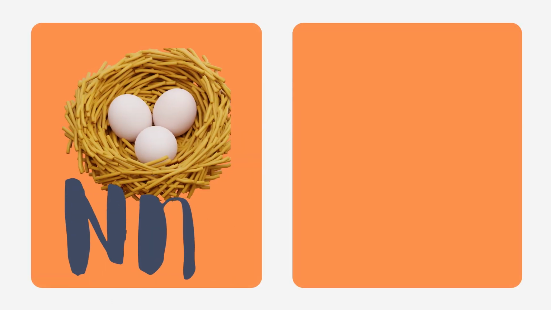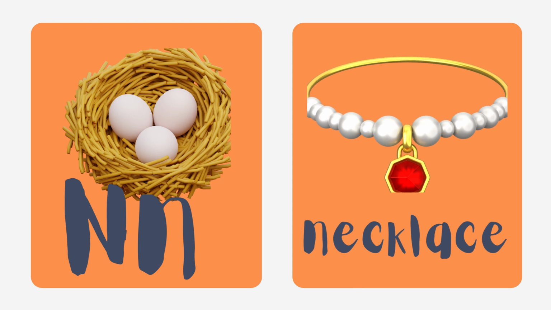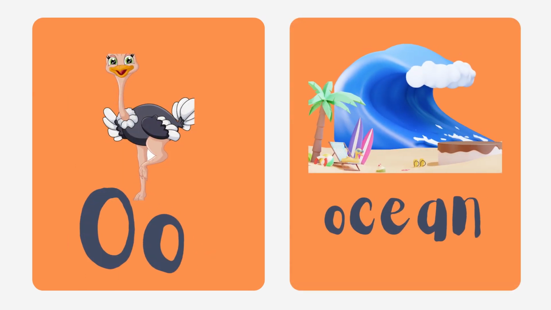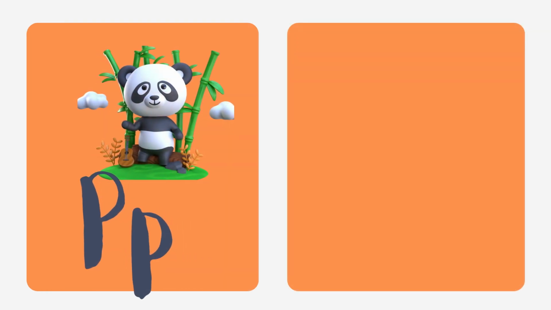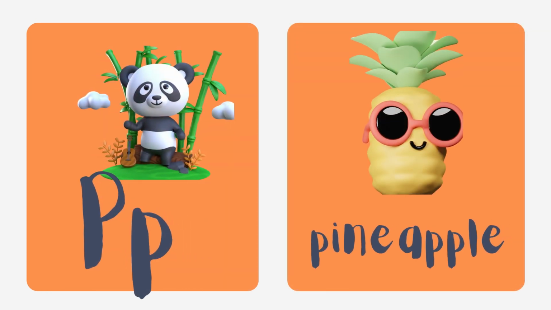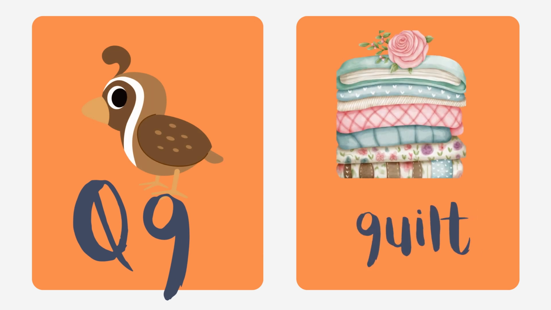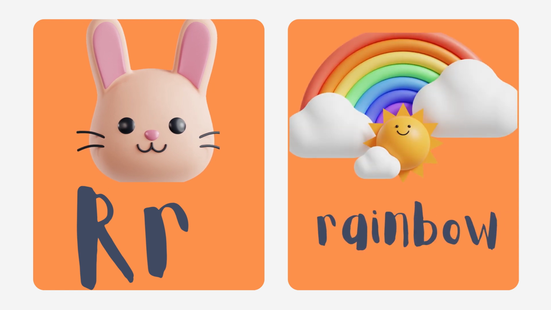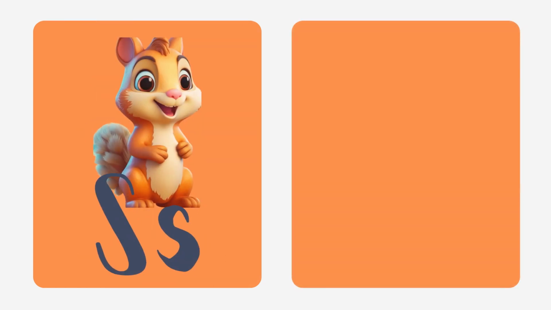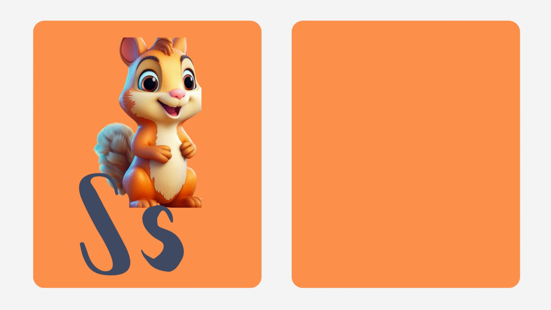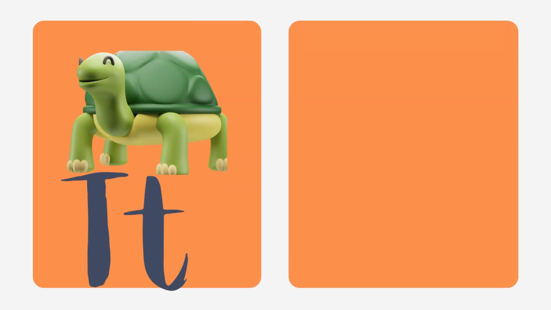for nest, N for necklace, O for ostrich, O for ocean, P for panda, P for pineapple, Q for quail, Q for quilt, R for rabbit, R for rainbow, S for squirrel, S for sand, T for turtle, T for